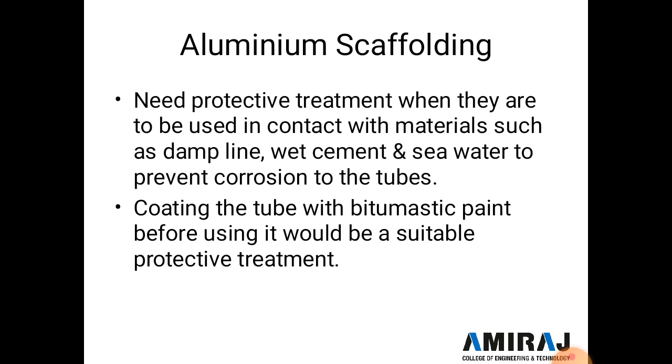Now the second type of scaffolding is aluminum scaffolding. It needs protective treatment when used in contact with materials such as damp lime, wet cement and seawater, to prevent corrosion of the tube. Aluminum scaffolding does not corrode easily, so this type of scaffolding is used. Coating the tube with bituminous paint before using it would be a suitable protective treatment.